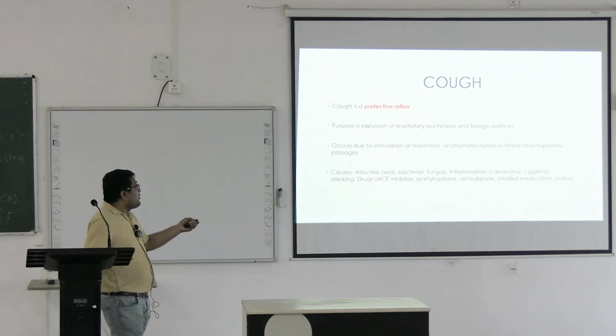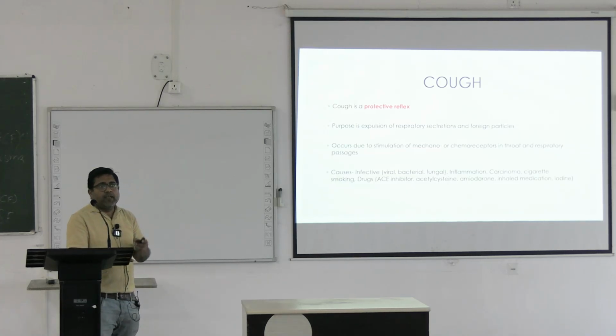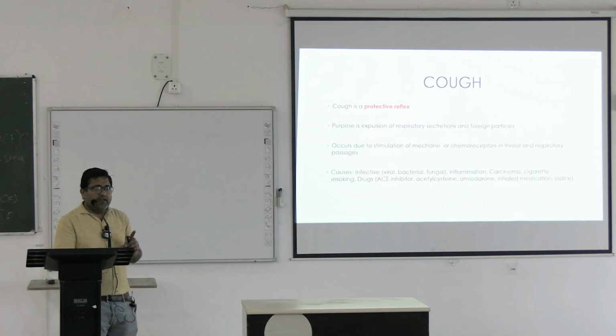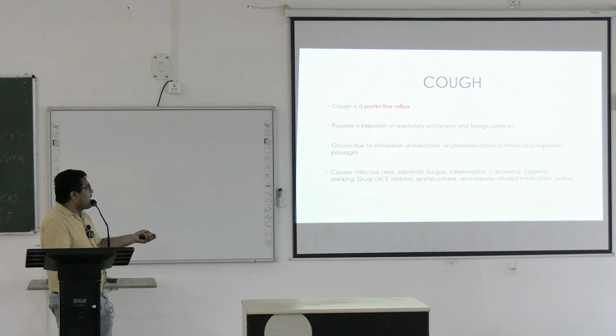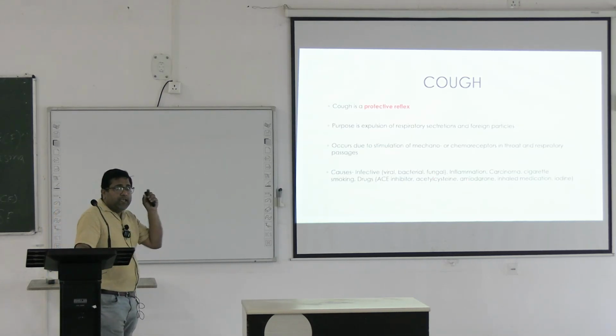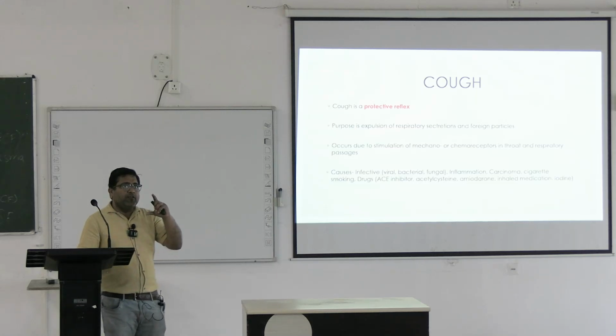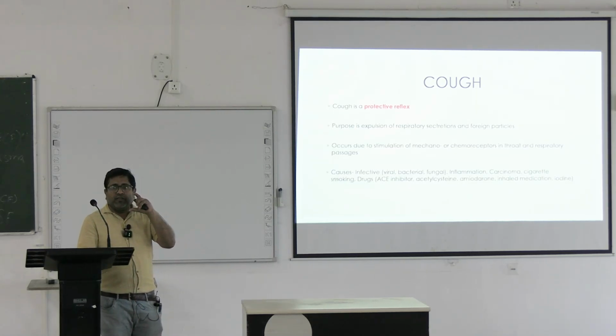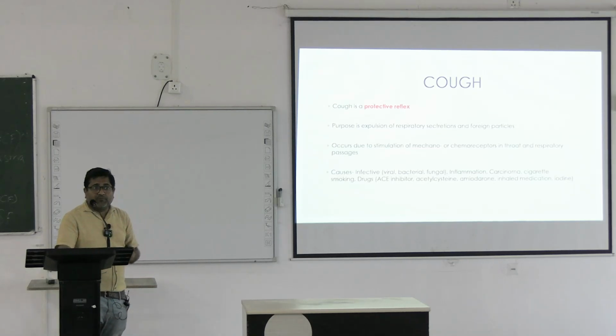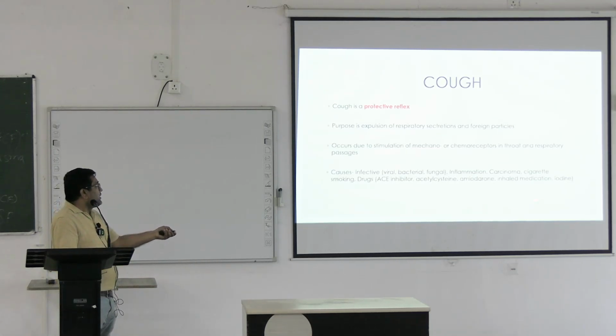Drugs can also lead to cough, like ACE inhibitors, where cough is one of the side effects, acetylcysteine, amiodarone, and any inhaled medication like metered dose inhalers or dry powder inhalers we use in patients of COPD and bronchial asthma may lead to cough.